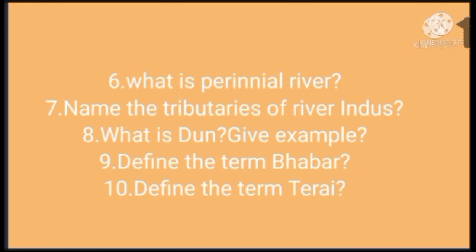What is a perennial river? A river which flows with water throughout the year. Example, Ganga. The next one: name the tributaries of the river Indus. The river Indus has five tributaries. They are Jhelum, Chenab, Ravi, Beas, Satluj.